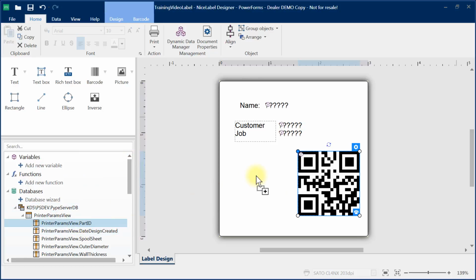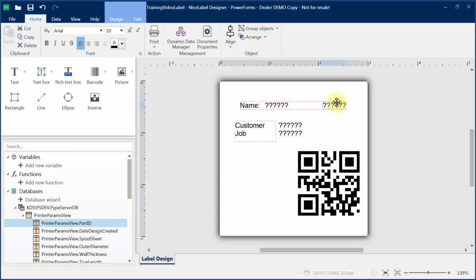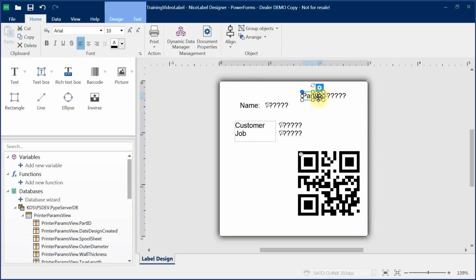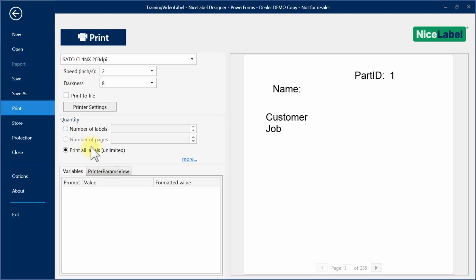That's the part ID. I just want that so I can always see the separate part that I'm working with. If you're new to PypeServer, part ID is a unique number inside of PypeServer. There'll never be two part IDs with the same number. Okay, so that's all set up now. Okay, and now I can go over to the file and test it.